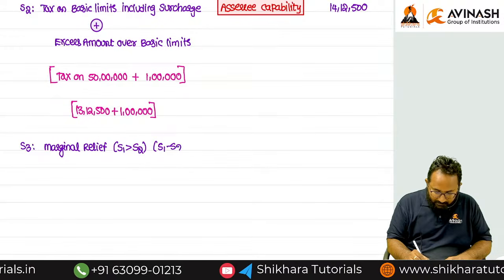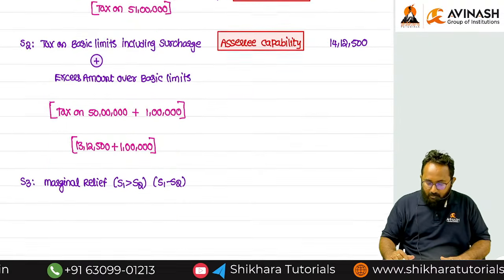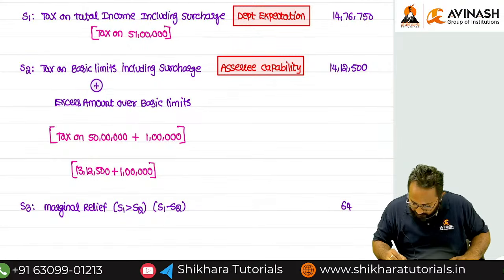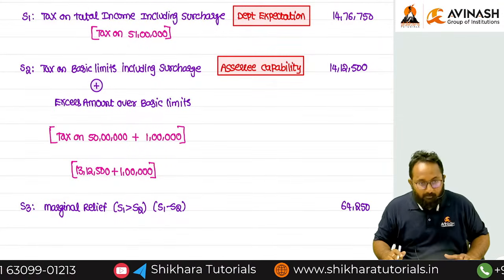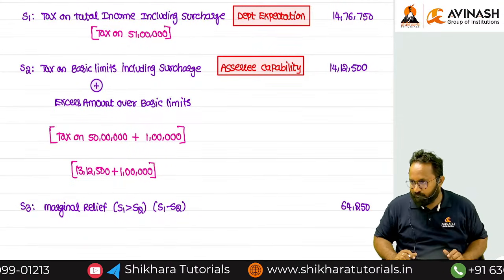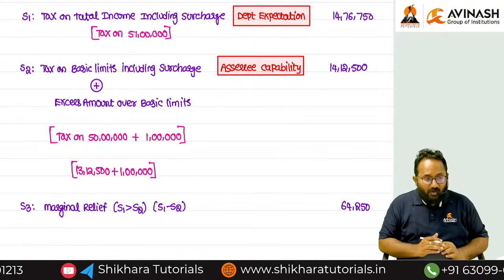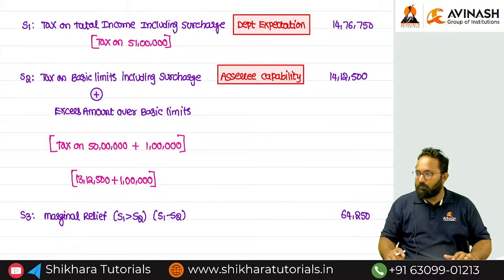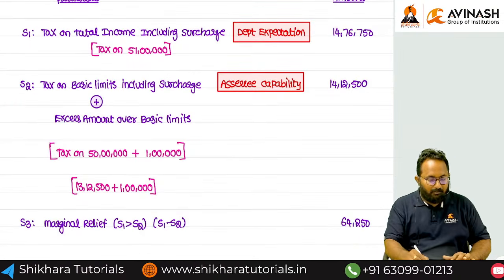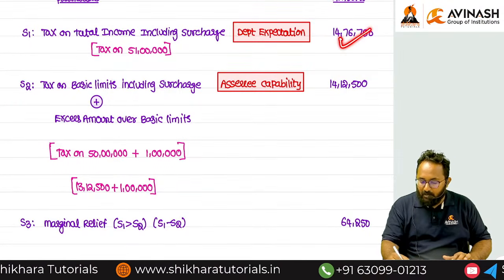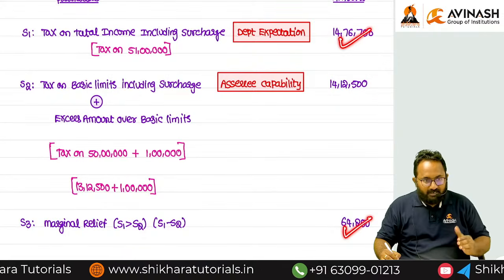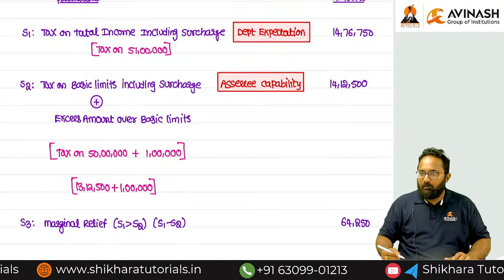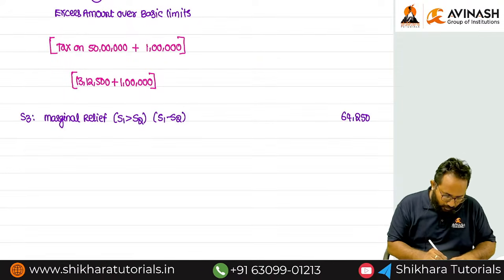Step 1 minus step 2. Please calculate step 1 minus step 2. What is that amount? 64,250 is the marginal relief you can get. So they are not giving complete relief, they are just giving the 64,250. Ultimately they will ask for this, and they give the relief. Please reduce this, and ultimately you will get the answer. Okay, so in step 4 you will get more clarity.